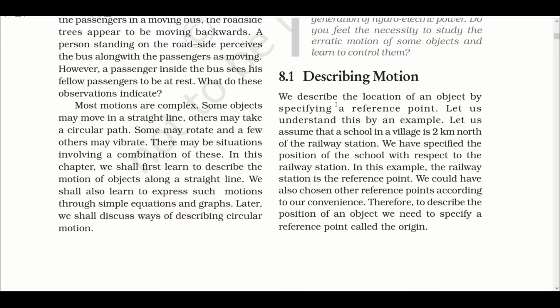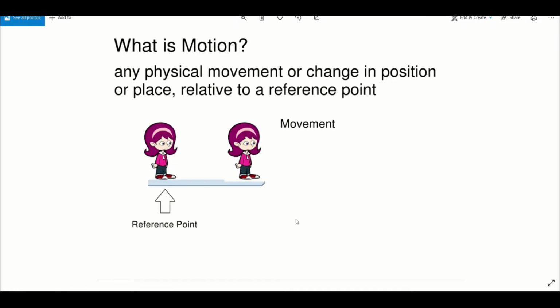Describing motion. We describe the location of an object by specifying a reference point. Let us understand this by an example. You can see any object in motion with some reference point. You have to first decide a reference point. Here a cartoon is given a position at the initial point, that is the reference point. After some time, it has moved to some other place. So this shows that it has done motion.